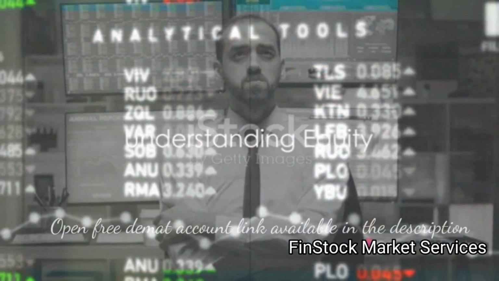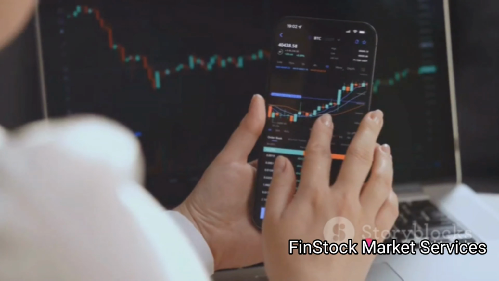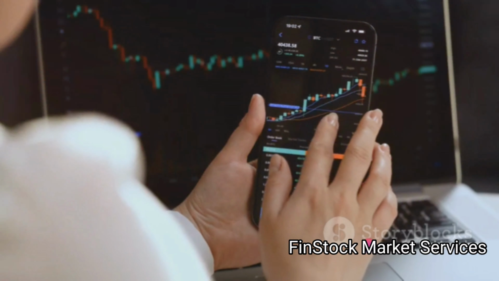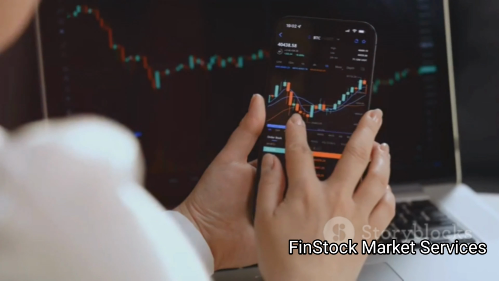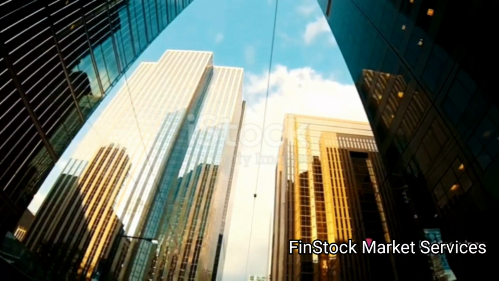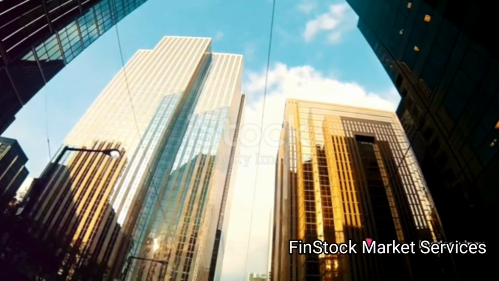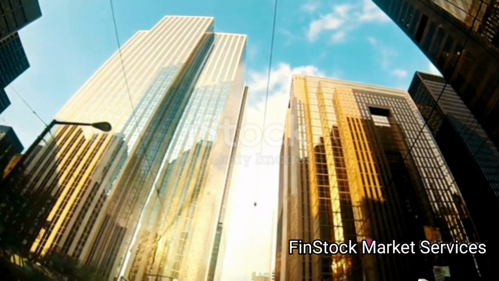Ever pondered over the difference between equity, options, and futures? These terms may seem complex, but they are the pillars of the financial market, and understanding them can help you navigate the stock market with greater ease and clarity. Firstly, consider equity. The word equity in the financial world refers to the ownership interest in a company.